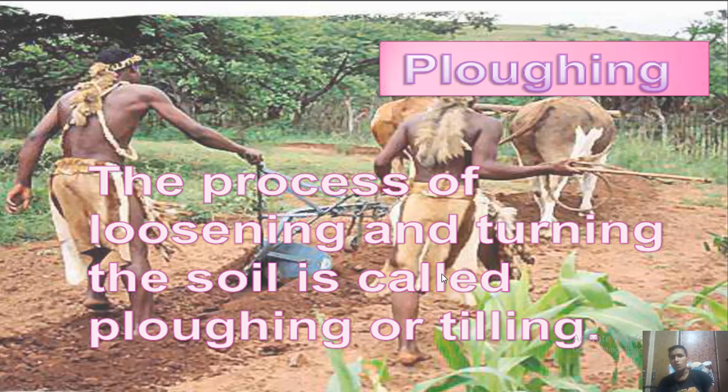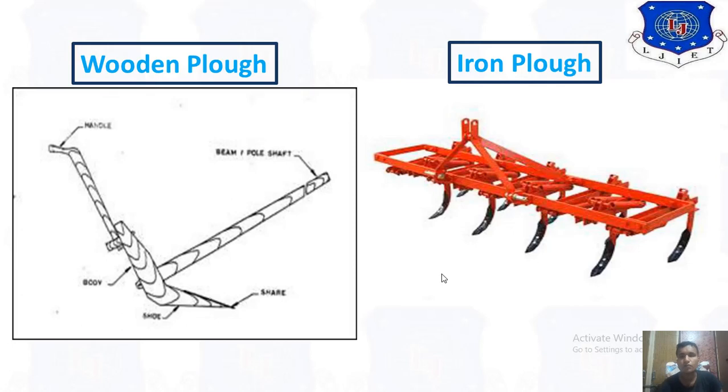That means you have to loosen the soil, the solid parts of the soil. You have to make the soil smooth, and smooth soil is achieved by ploughing. So you have to provide some instruments or machines that can plough very well. In this you can see the different instruments that can be used.